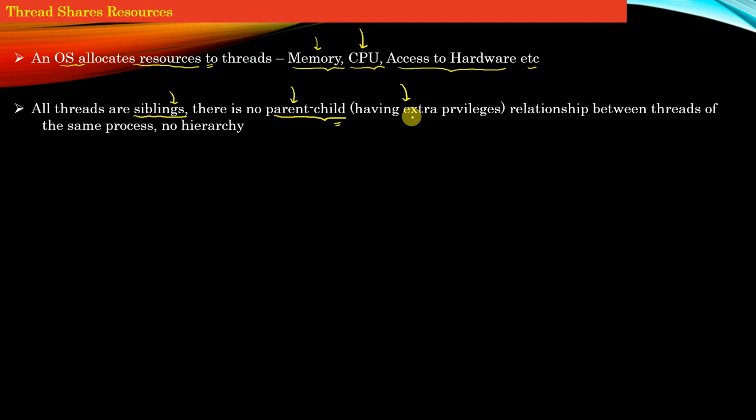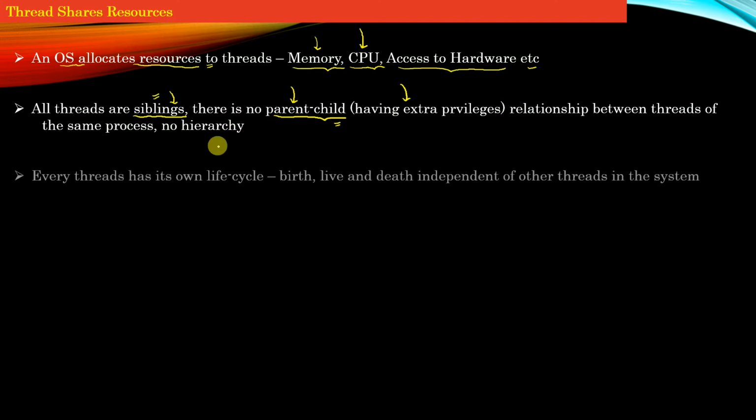For example, there is no such thing as when a parent thread dies, all the child threads of that parent die. There is no such thing. Every thread has its own separate, isolated life cycle. If a parent thread dies, there is absolutely no impact on the life of a child thread. So it simply means that an operating system views all threads as siblings. Every thread takes birth, every thread lives, and then every thread eventually dies out, after it has completed its job, and it dies independent of other threads in the system, right?